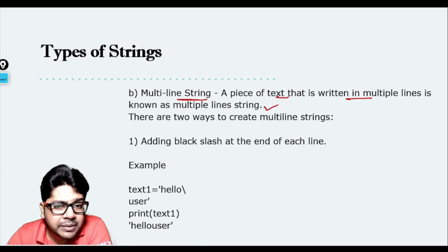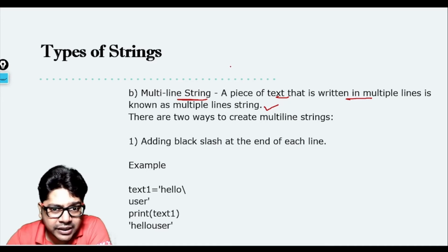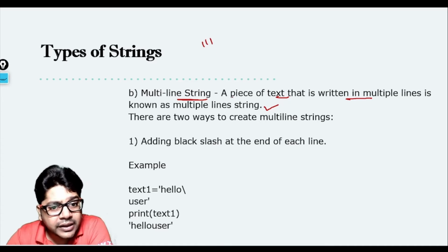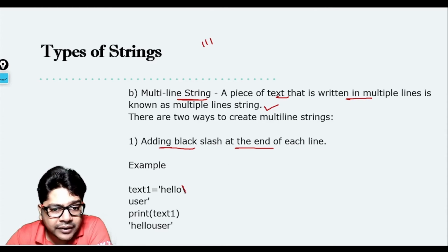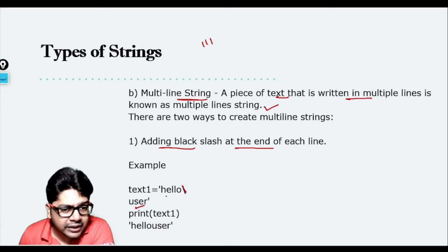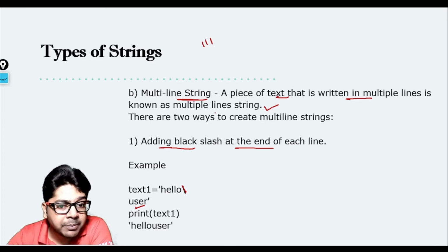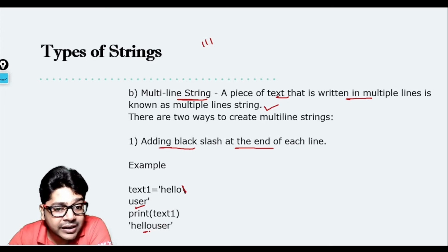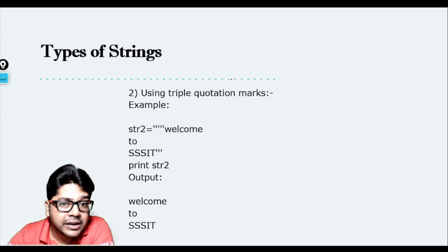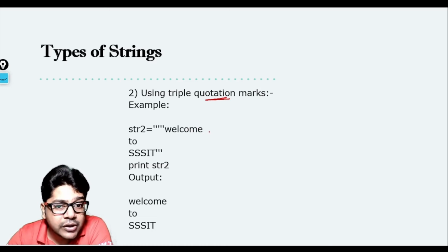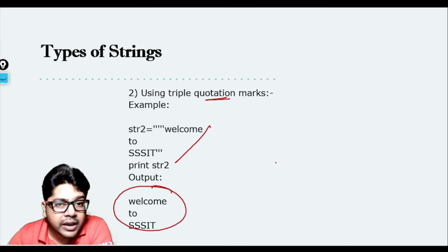And how do you create a multi-line string? One example we have already seen in the past class, using triple quotes. There is another way: you add a backslash at the end of each line. The moment you add a backslash, you can write the continuation text in the next line. But the problem is that when you print it, you won't get it in the format that you have written. You won't get hello and user in two different lines; you will get them in the same line. But with triple quotation marks, the way you write it here, the same way you get it in the output, without any difference. You break the line here, you get the same thing in the output.